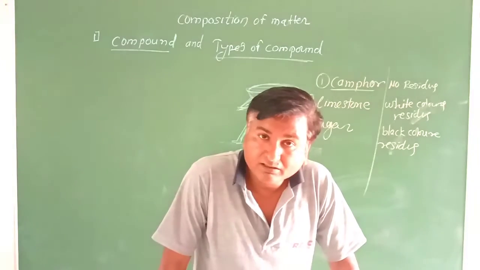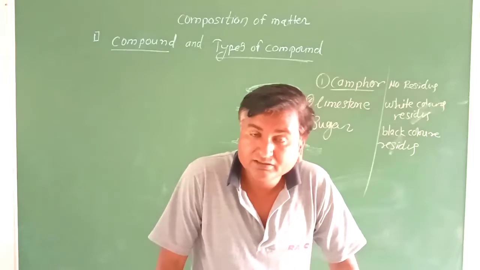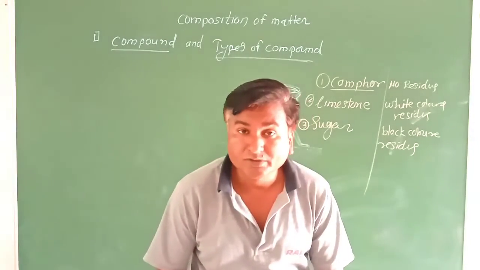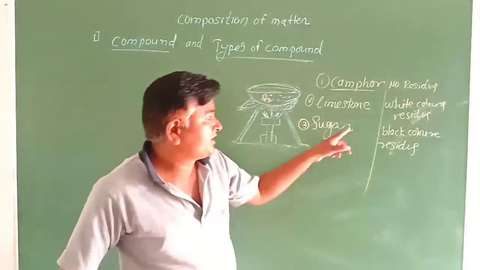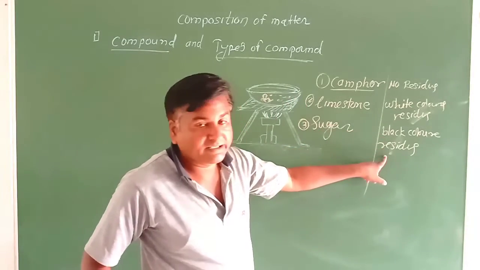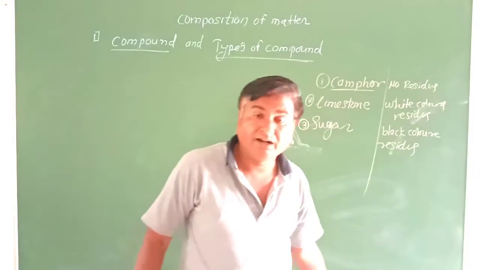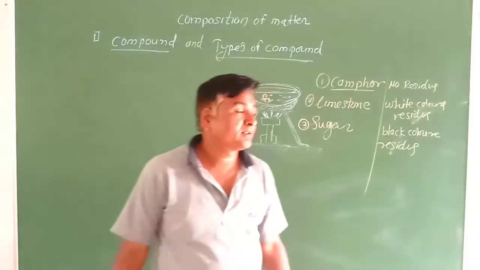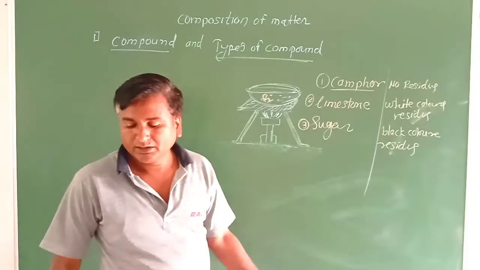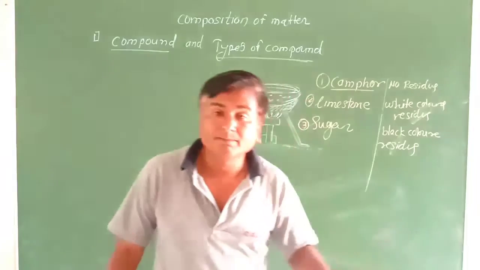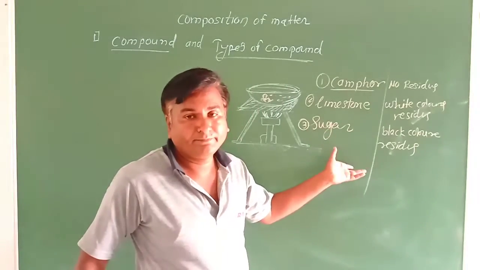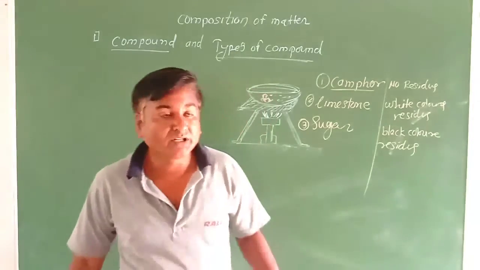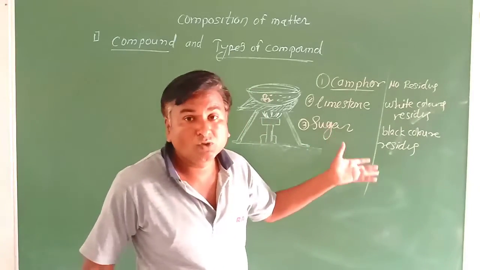Black color carbon residue remains there. We call them organic compounds or carbon compounds. Keep in mind, the substance that gives a carbon color residue after burning or heating, we call them carbon compounds. Therefore sugar and glucose are carbon compounds, because after heating them we get a black color residue.